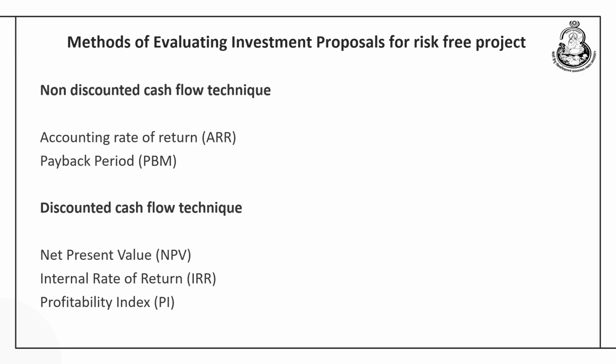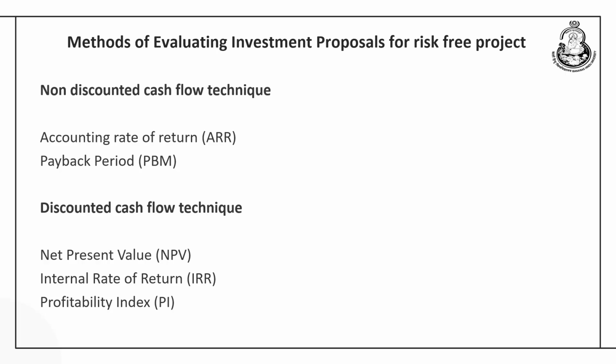So, average investment here refers to the initial investment and the ending investment divided by 2. Average income upon average investment multiplied by 100 gives us the accounting rate of return, or the average rate of return. Here the income that we receive in subsequent years after making the investment is not discounted, it is not converted to the present value. That is how it is known as the non-discounted cash flow technique. We will later on discuss all the merits and the demerits of this particular technique.